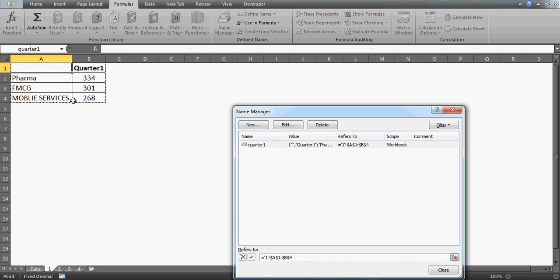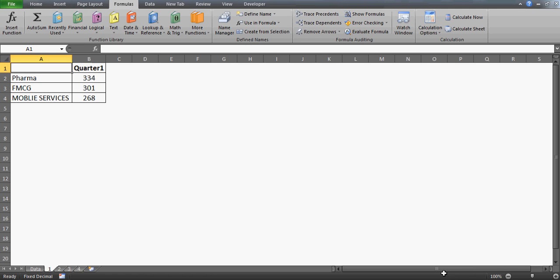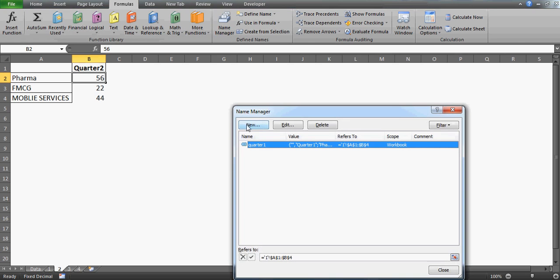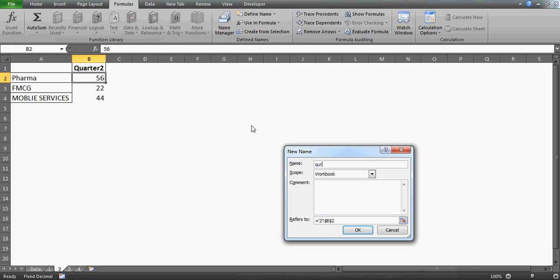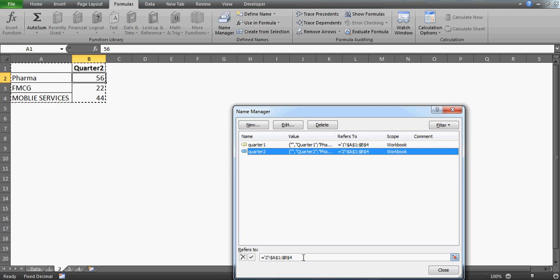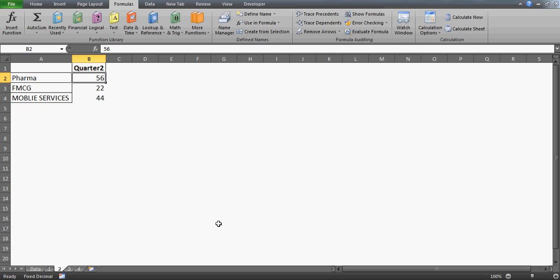Now you see that this is a name which is created, and what does this refer to? If I click here, see, this is all going to be highlighted. So this is my table. Let me just close it. Again, I'll go here. Maybe you can go to the Name Manager and click New, and write here the name, let's say quarter 2, and this refers to, you can give this name like this and press OK. So as you can see, now you have a name and the range it refers to is highlighted. Similarly you can again click on New, but let's make it a little simpler.